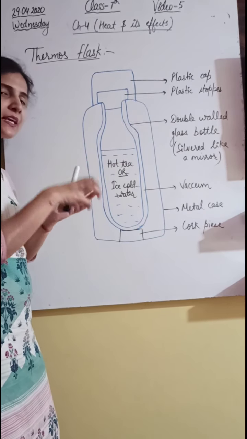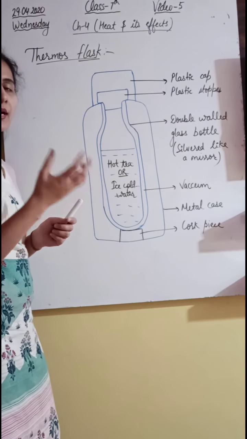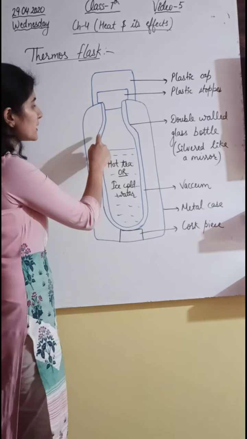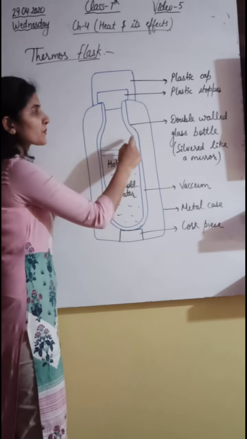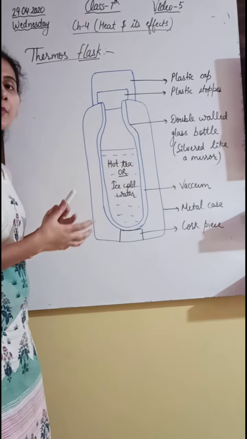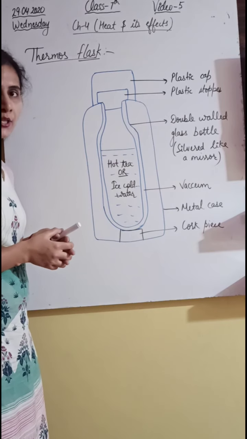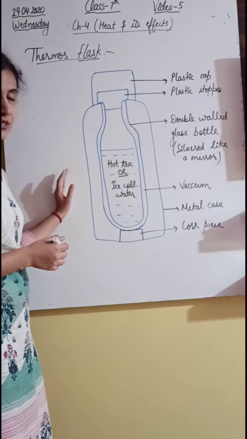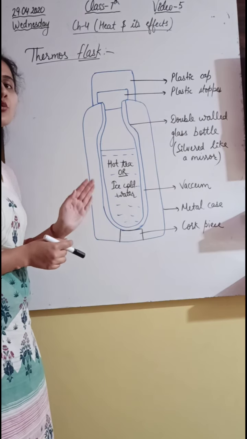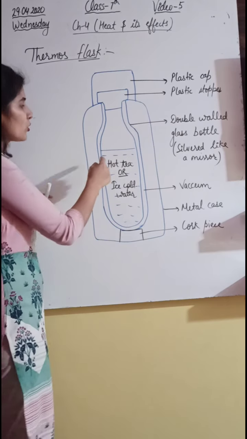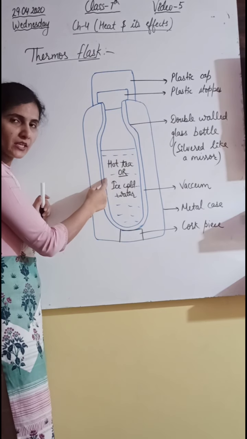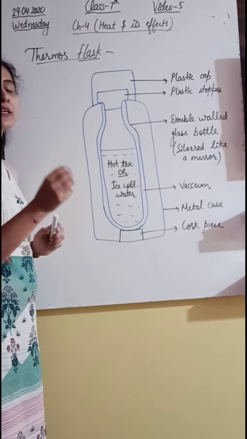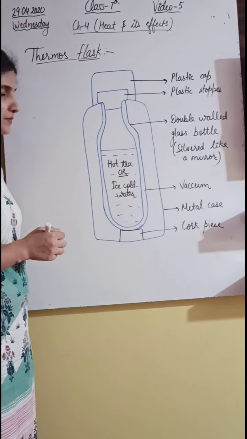From this gap, air is evacuated. Evacuated means removed, so it makes a vacuum here. And you know that conduction and convection do not take place through a vacuum. So glass will prevent radiation and the vacuum will prevent conduction and convection.